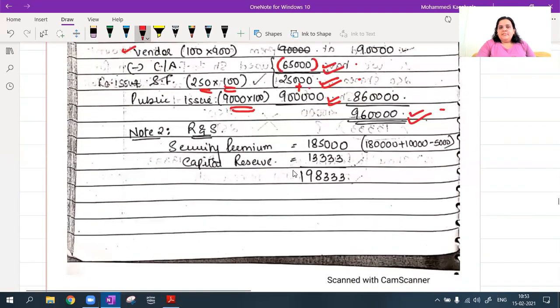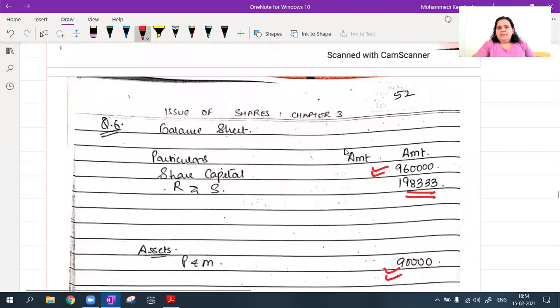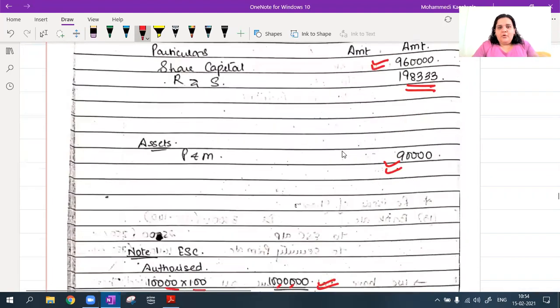And in my securities premium, I have 1,80,000 plus 10,000 minus 5,000, 1,85,000, and capital reserve, which I just got at the end, 1,98,333. This is just for your outlook. I have given you all this balance sheet. Nothing you all have to do with this. You all will understand the balance sheet and everything when we do chapter number 2, which is final accounts. Okay, this is just to give a heads up on what is what, how much share capital.